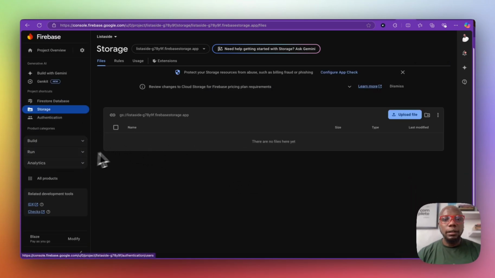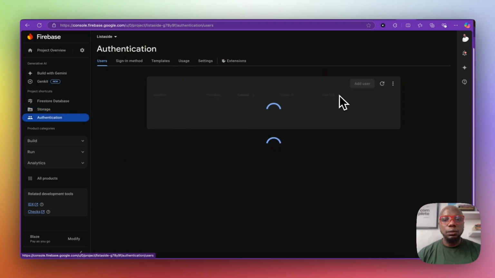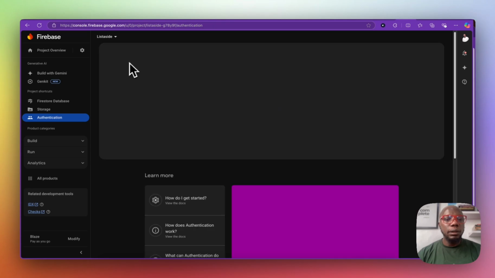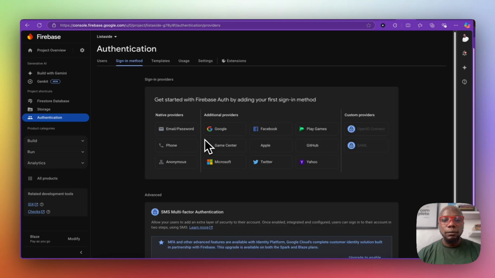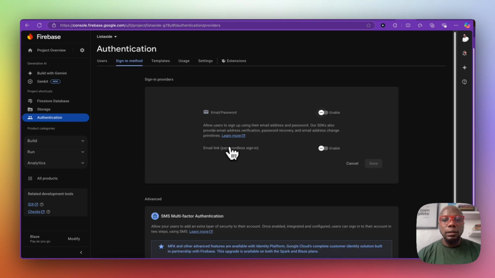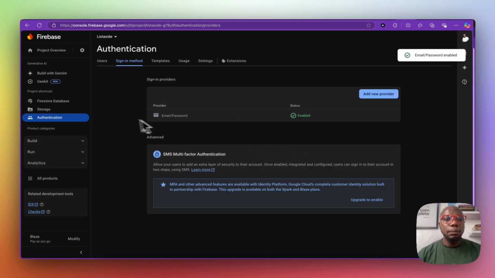So let's just go ahead and switch on email authentication right here and click on sign-in method. Say authentication, get started with authentication, and click on the sign-in method that we're going to use as password, and we will say save. So that's majorly all you have to do here.